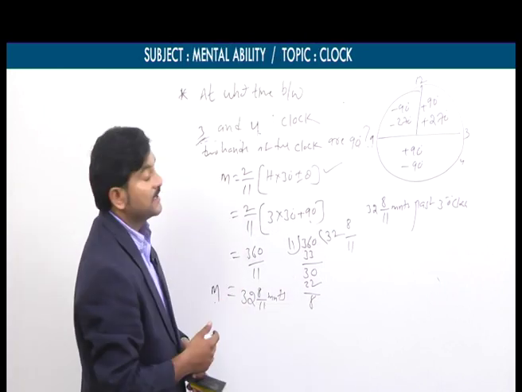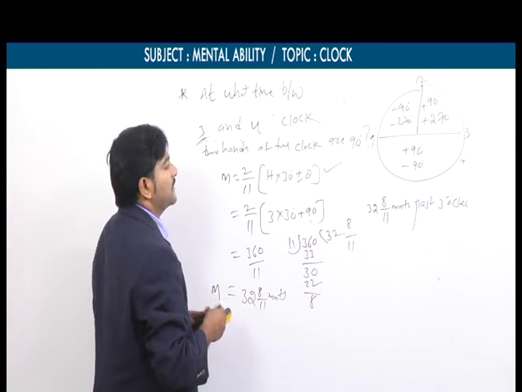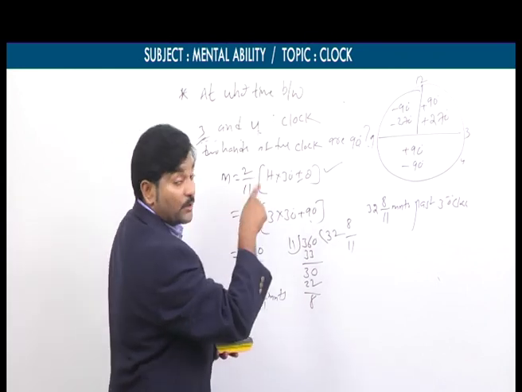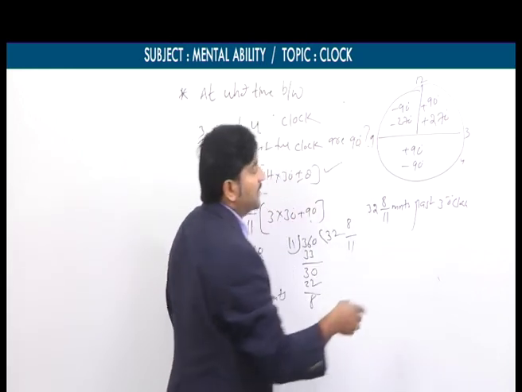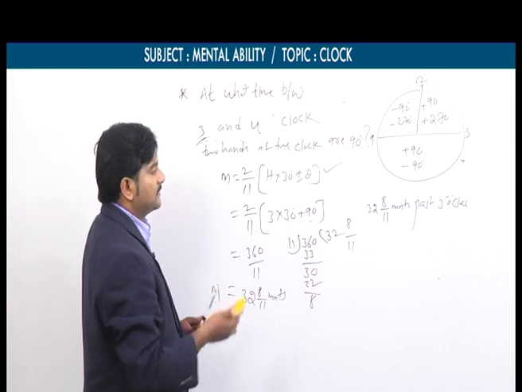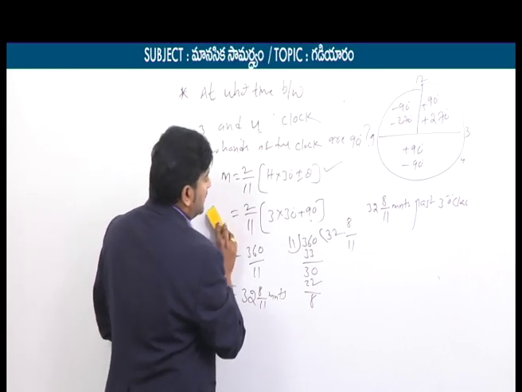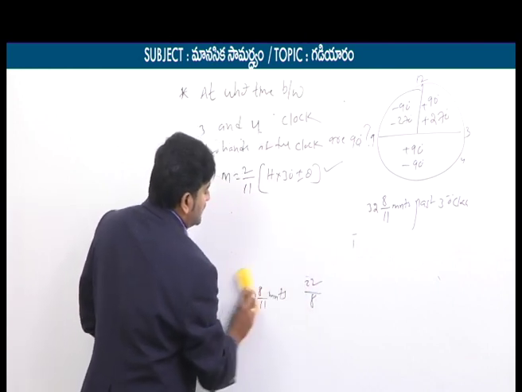So final answer is 3 hours 0 minutes past 3 o'clock. So simply 3 o'clock we can say. And earlier I told you also, exactly at 3 o'clock the angle between the two hands is how much? 90 degrees only. That's why I am getting 3 o'clock. So that is one case. Now similarly we will focus on the second part.